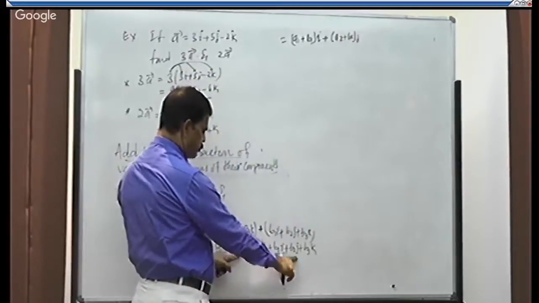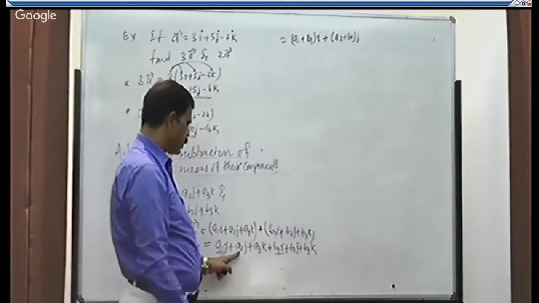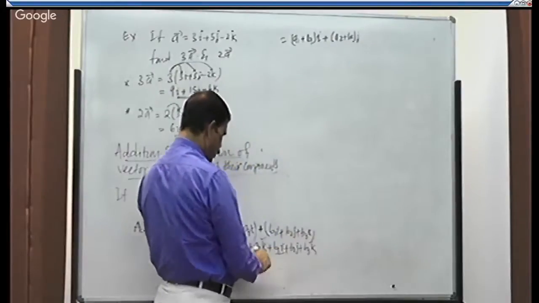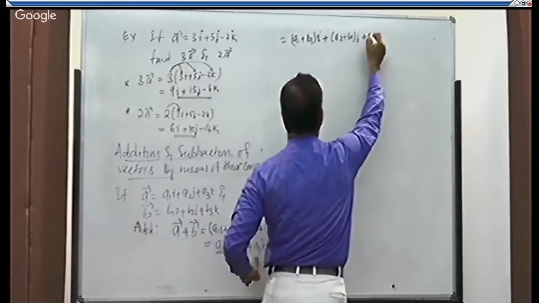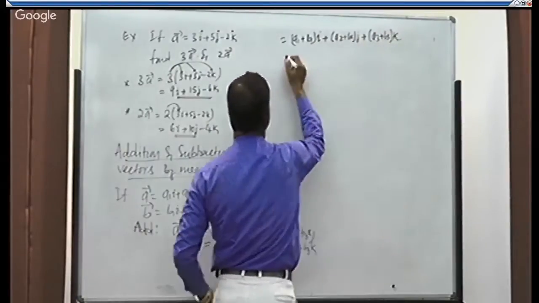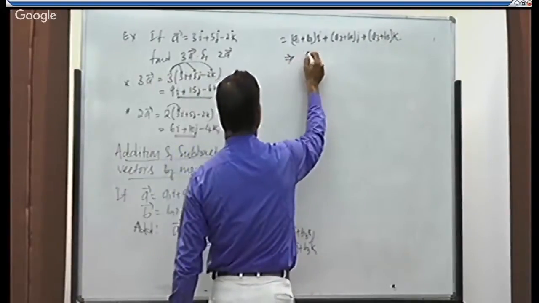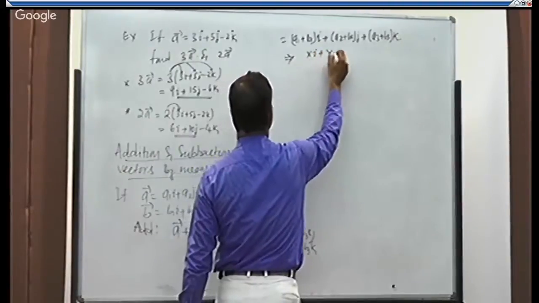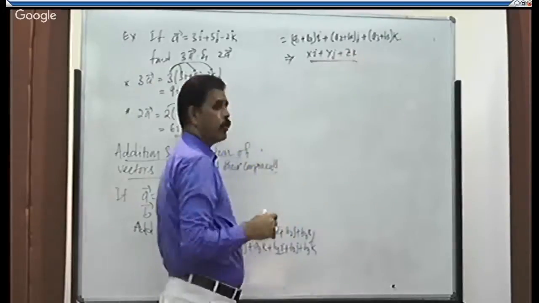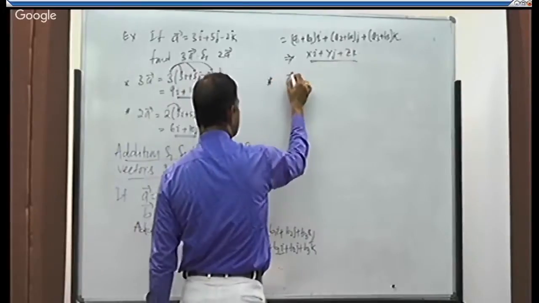a2j plus b2j, which by adding those two, we get (a2 plus b2) into j. Similarly, the third term, the k terms, are what? a3k plus b3k. That is (a3 plus b3) into k. This gives you another vector, like xi plus yj plus zk. You can also find out its magnitude. Then how to subtract it?